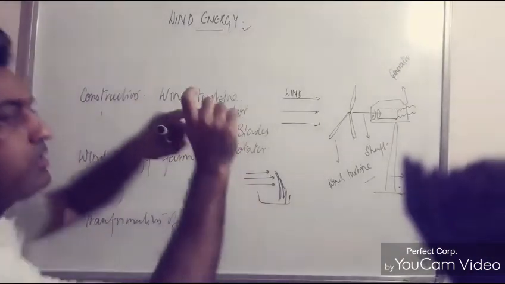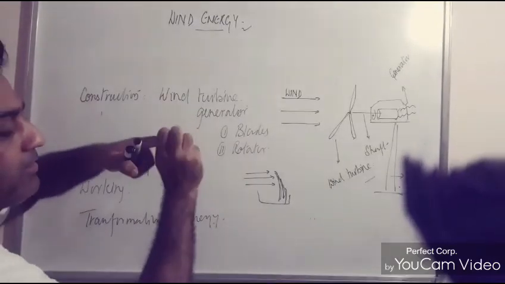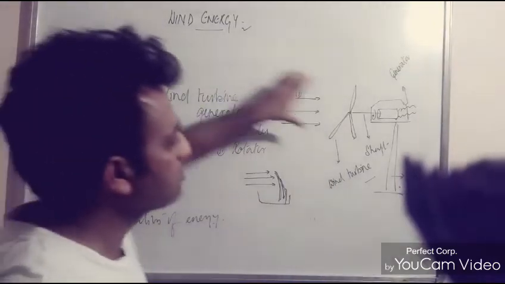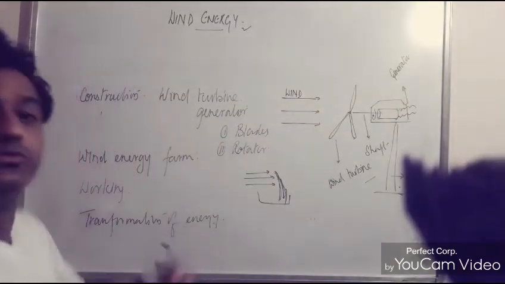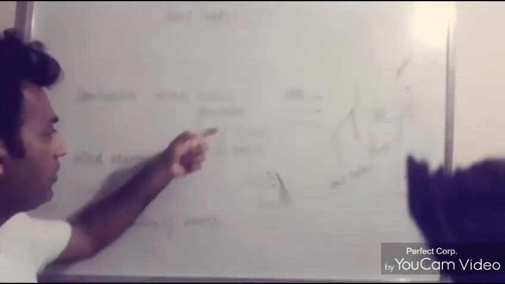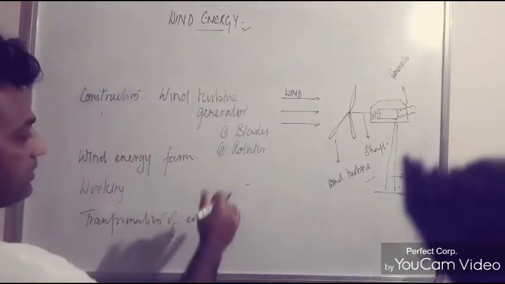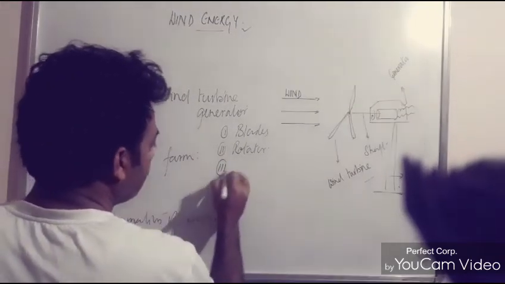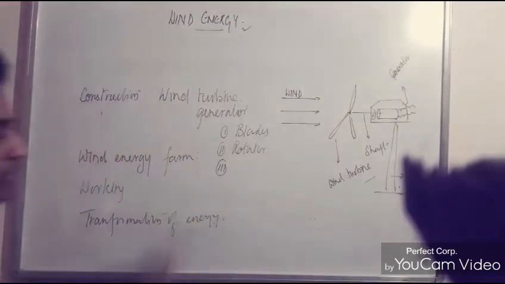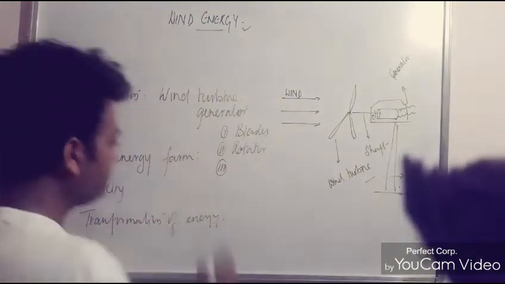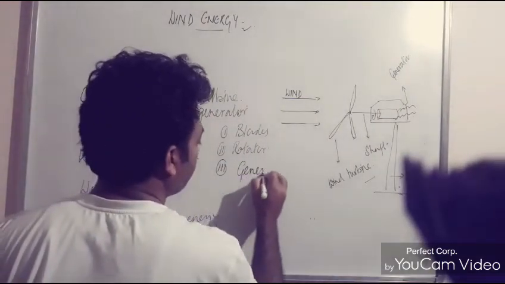A rotator is basically fixed with the blades, so when the wind strikes the blade, it starts to rotate. Now the third important part of the wind turbine generator is the shaft: the rotator is fixed with the shaft, and the shaft is further attached with the what? Electric generator.